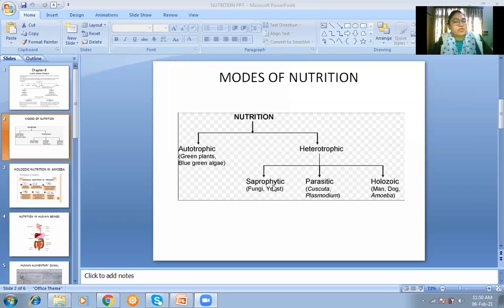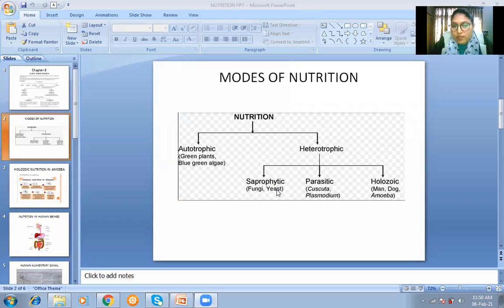Saprophytic mode of nutrition is where the organisms derive their food from dead and decaying matter. Here you can say that these organisms break down their food outside the body and then absorb simple nutrients from that.